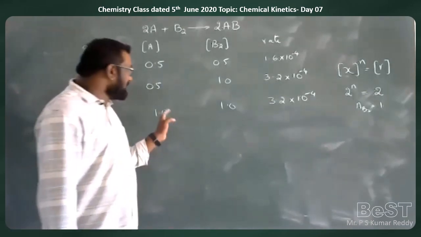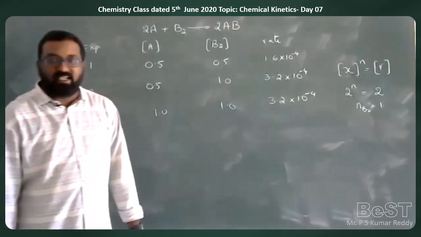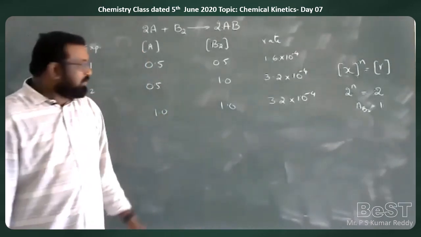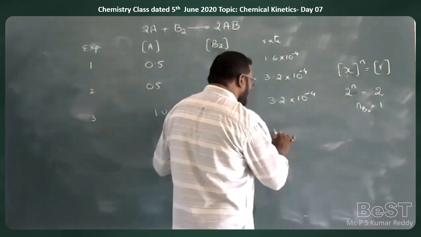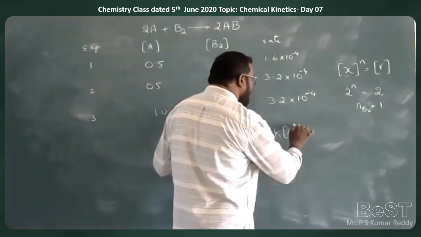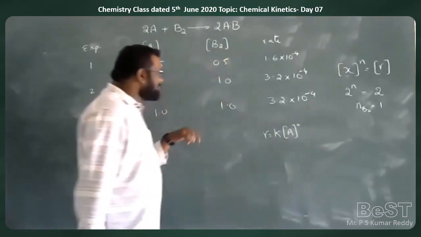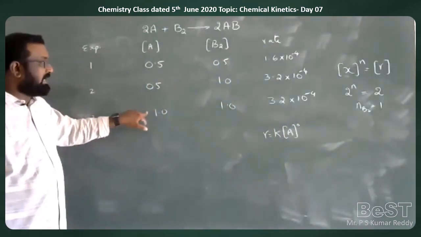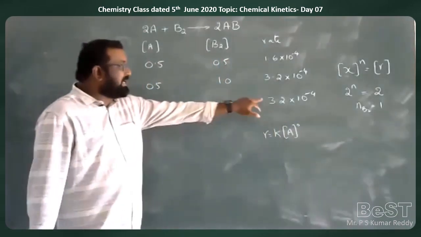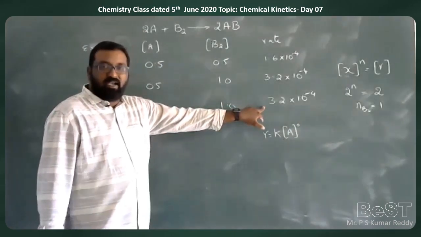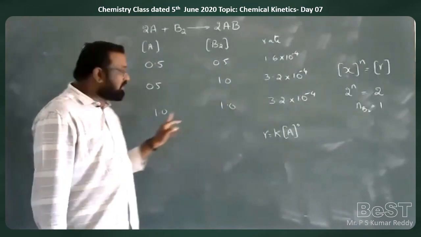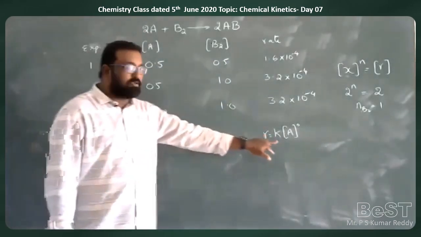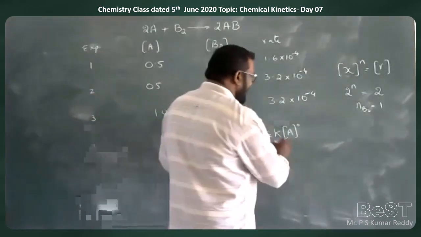That means with respect to A, it is a zero order reaction. So R is equal to K into concentration of A to the power of 0, because change in concentration of A is not changing the rate of reaction.